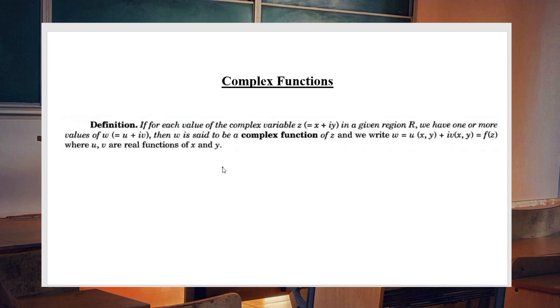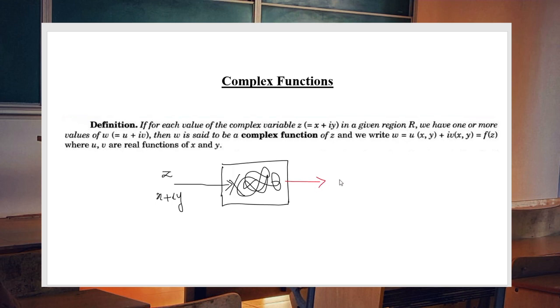That means we have a function in our hand, and obviously there is some procedure happening inside. If our input is z, normally we represent that by x plus iy, and if our output is again another complex variable u plus iv, where u and v are both functions of two variables x and y.